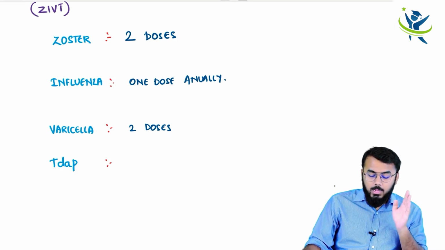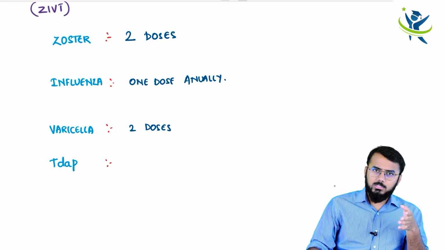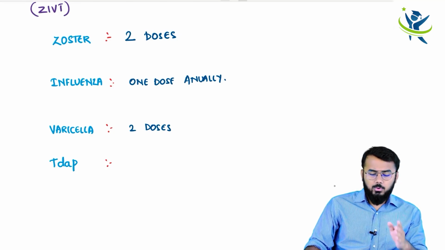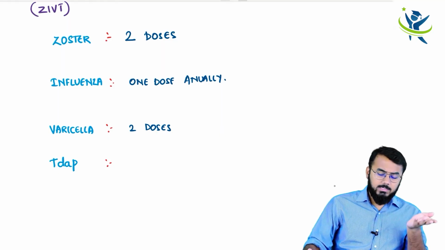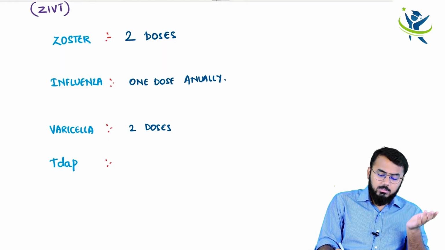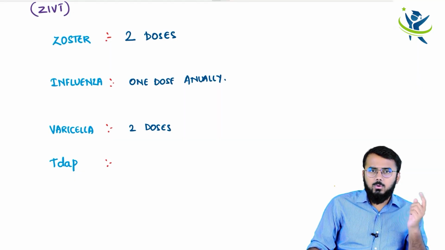Now, I told you zoster vaccine has to be given in 2 doses. So when do you give them? For example, right now I have just attained 18 years. I go out and take a single dose of zoster vaccine.